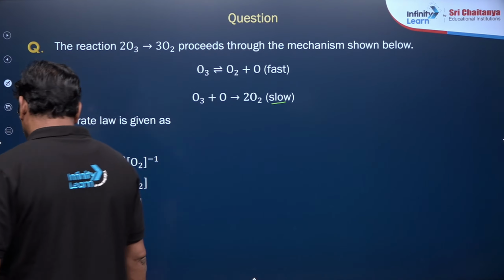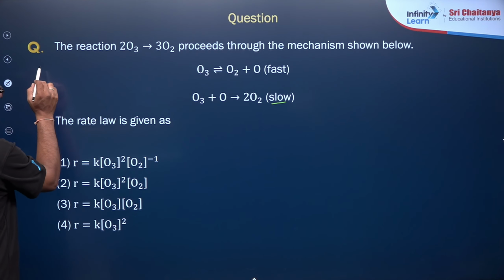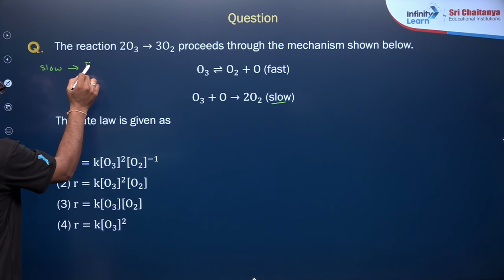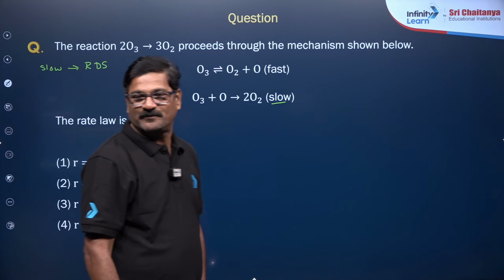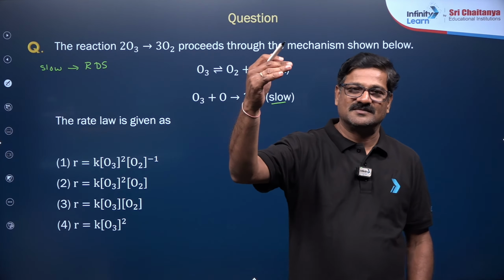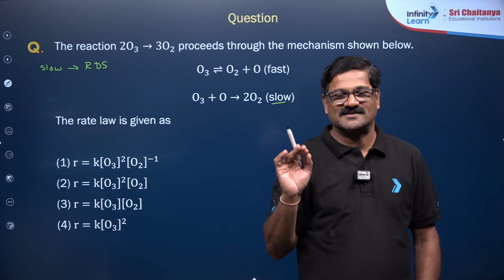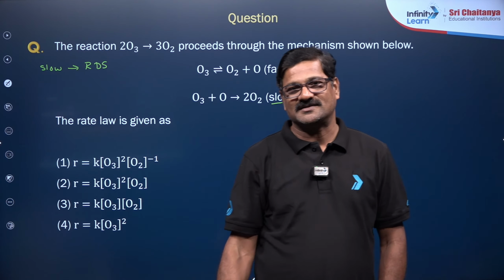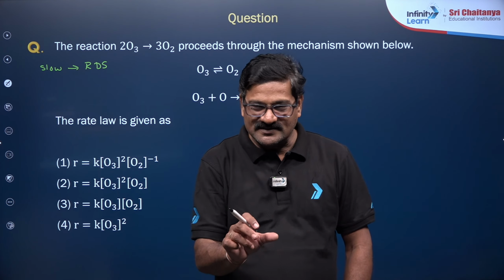Now the rate always depends on the slow reaction, so the slow reaction is the rate determining step, RDS. For a complex reaction, some reactions are slow and some are fast. The slowest reaction is the rate determining step, and only its kinetics are studied.